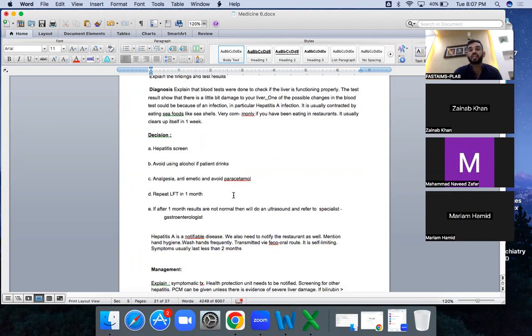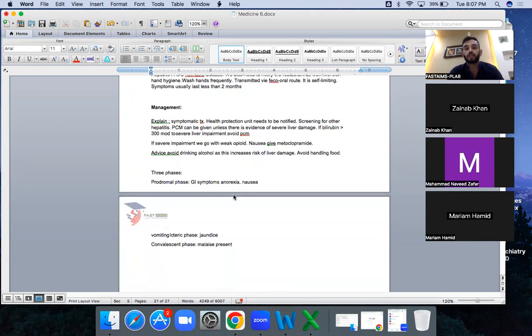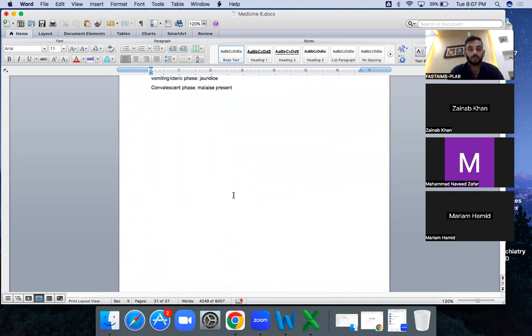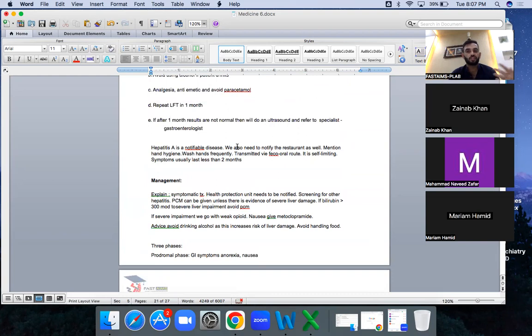And again, there are two managements. One is supportive management. You need to tell the supportive management to the patient. The second management is for the notifiable disease. That is the social management. One management is supportive management. You are going to manage this disease supportively.